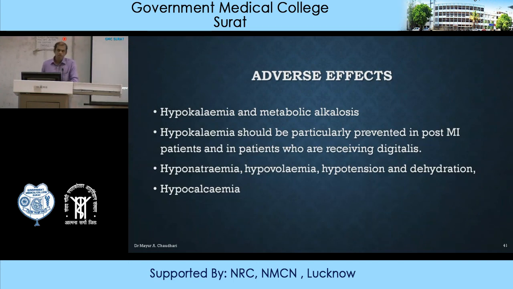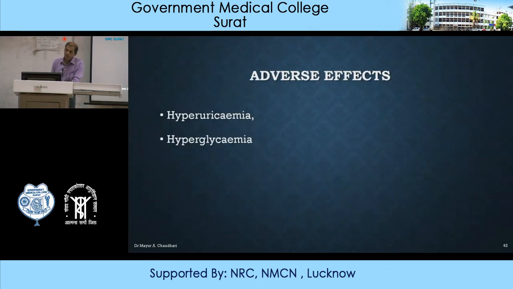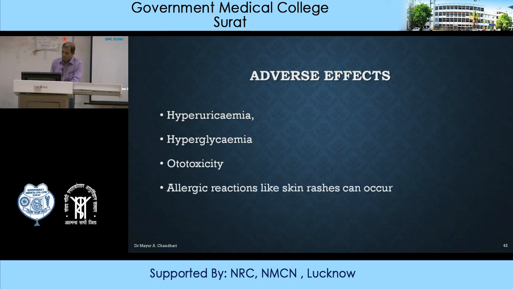Calcium loss is also there, so hypocalcemia is there. In case of thiazide-like diuretic, hypercalcemia was there as one of the adverse effects, while here hypocalcemia is there. Then hypomagnesemia, same as thiazide diuretic, magnesium ions are lost, so hypomagnesemia. Then same as thiazide, hyperuricemia, hyperglycemia and ototoxicity. And allergic reactions like skin rashes can occur along with these loop diuretics.